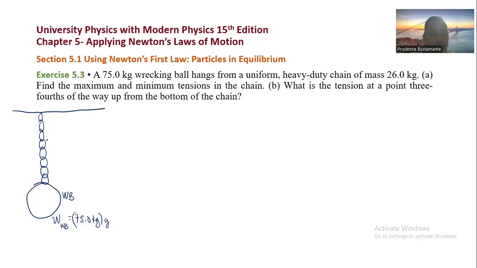We also have the weight of the chain, which is the mass, 26.0 kilograms, times g. g is the acceleration due to gravity, and we're going to use 9.80 meters per second squared.